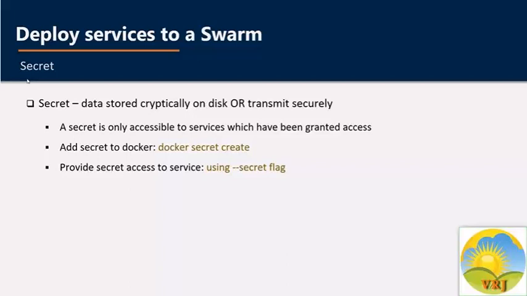Secrets are encrypted during transit and at rest in a Docker swarm. A given secret is only accessible to those services which have been granted explicit access to it, and only while those service's tasks are running.